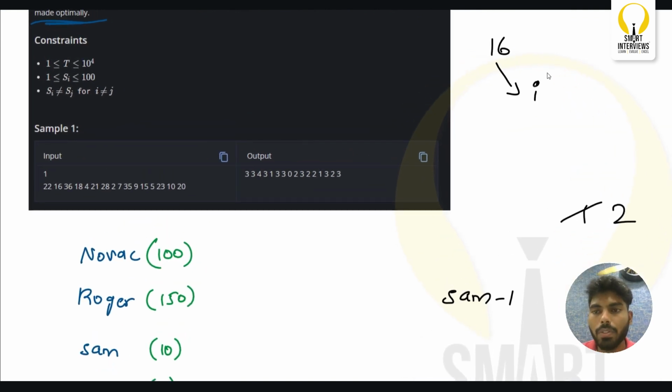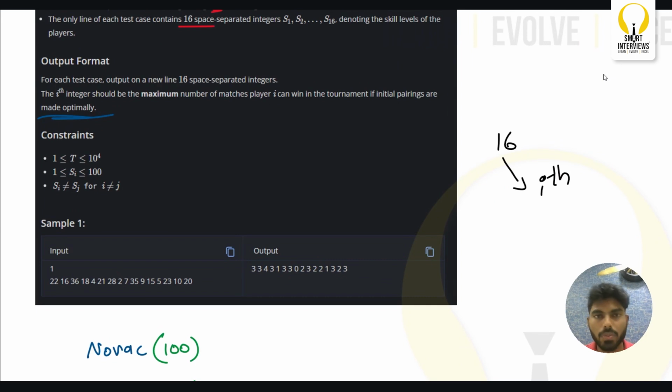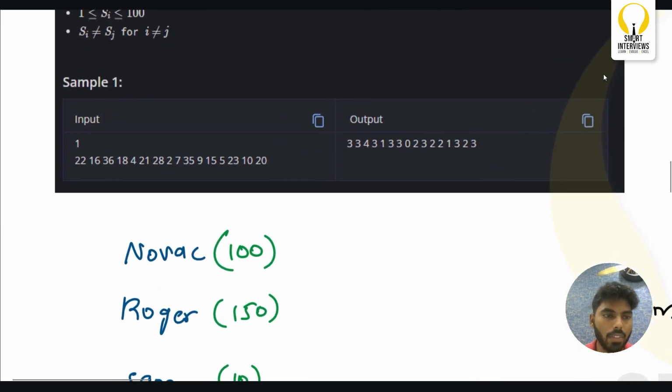We need to simply find the maximum number of times the ith person can win based on the initial arrangement of these player skills. Do you understand the question? So what is the logic for this? Here we have the input and output format.